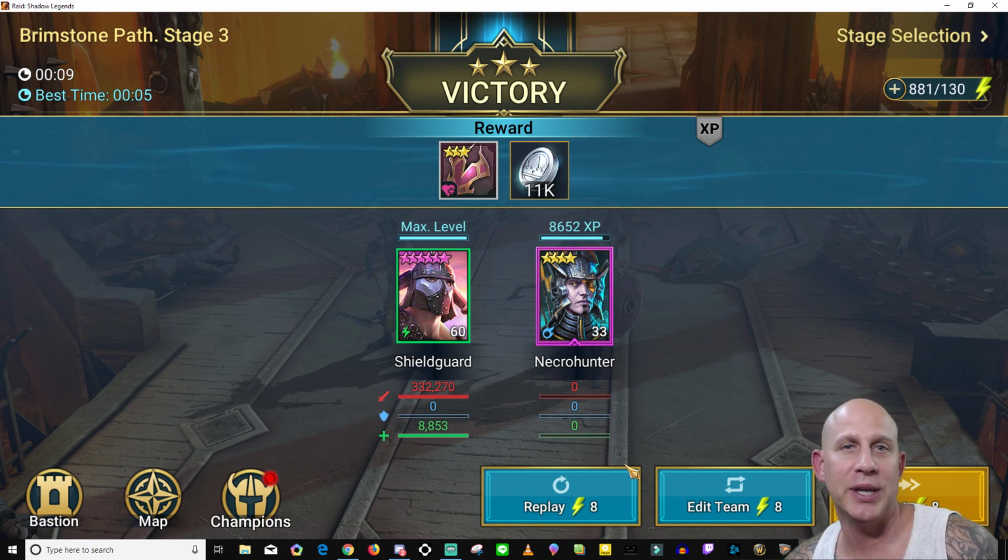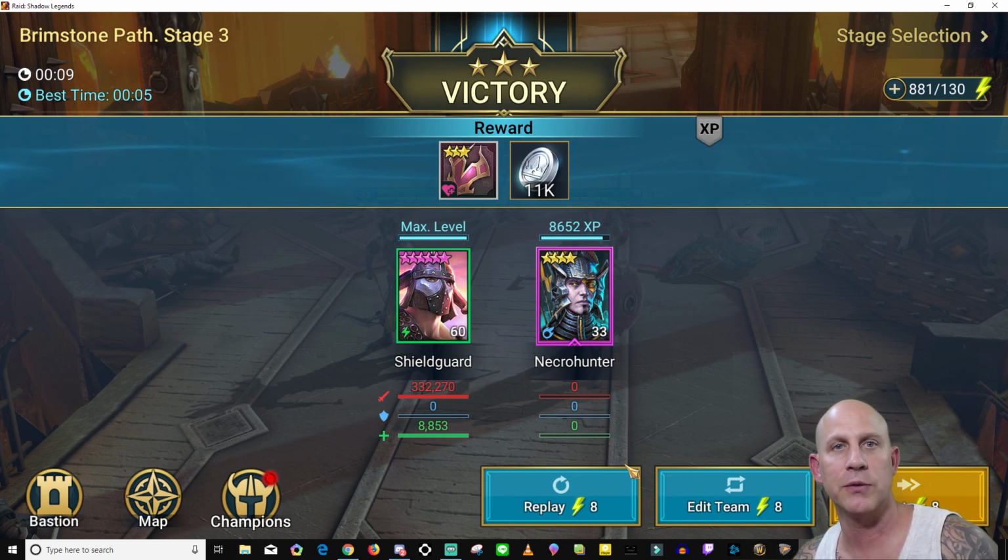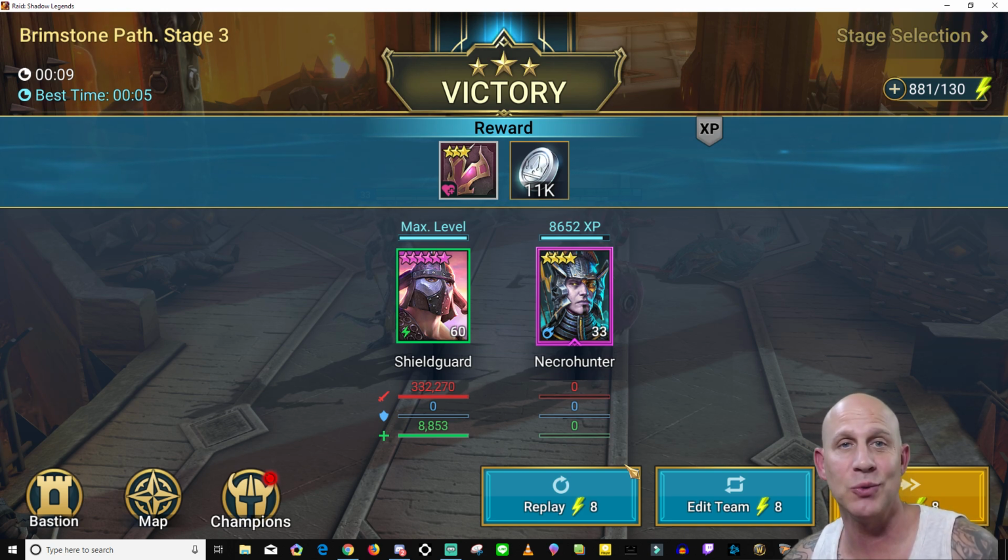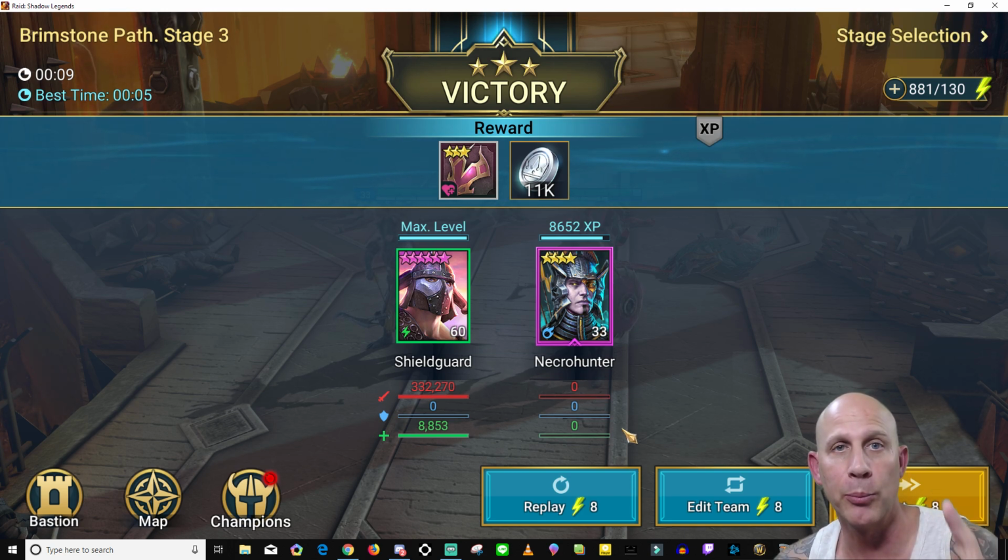Raid Shadow Legends, Stu here with an update on using an auto clicker for the PC version. Now this had nothing to do with me whatsoever. This had to do with Cold Brew Gaming.